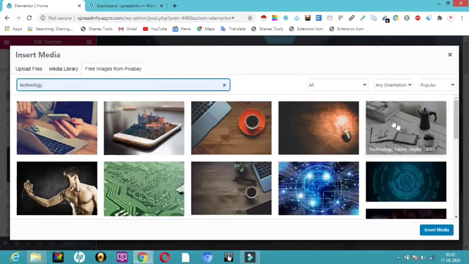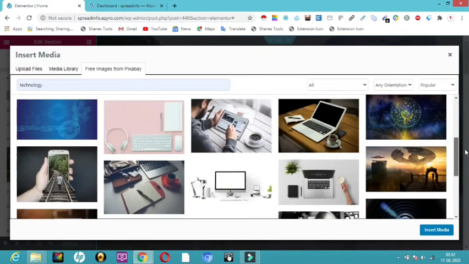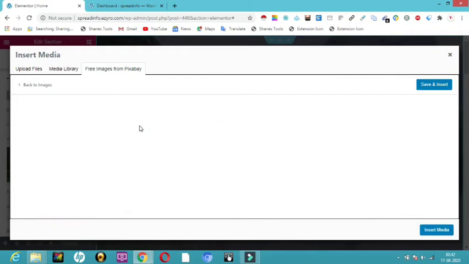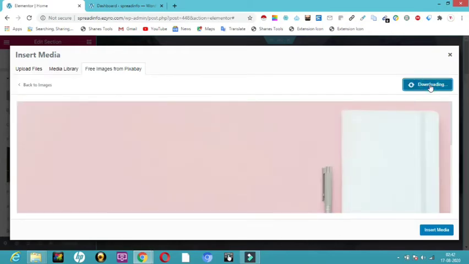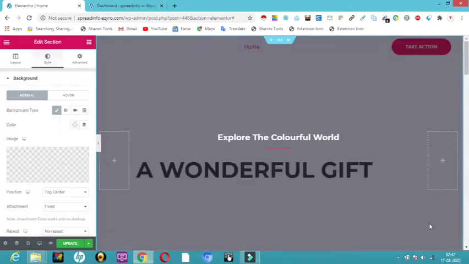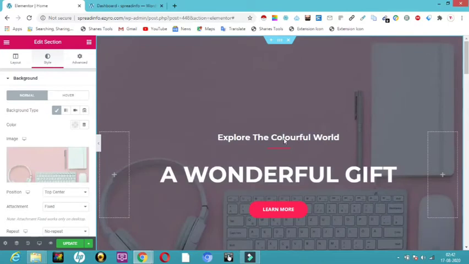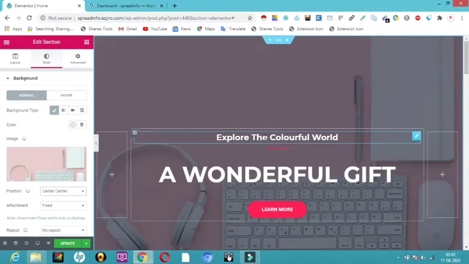So here you can see so many images related to technology. You can have any image over here. So let me select this one and save and insert. So I'm just downloading it, and once it gets downloaded, I'll click on insert media. So here you can see my background image has changed. So you can have your own.